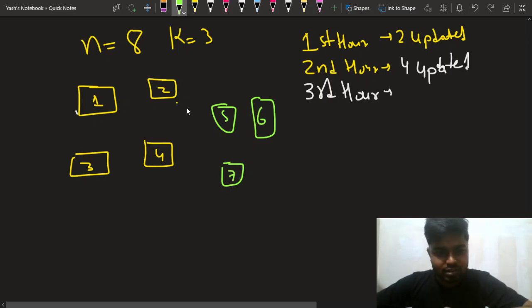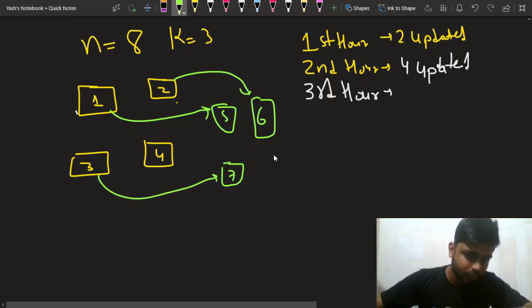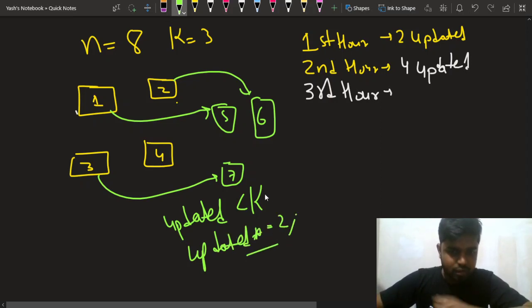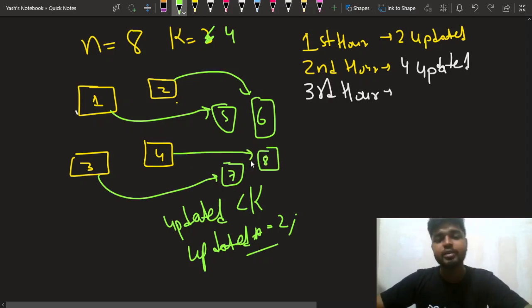So here what I can do is take 1 to update 5, 2 can update 6, and 3 can update 7, right? So if we have a situation where the updated computers are fewer than the number of cables, then each time your updated computers will be doubling. Because if four cables were available instead of three, then computer number 8 could have been updated by computer 4.